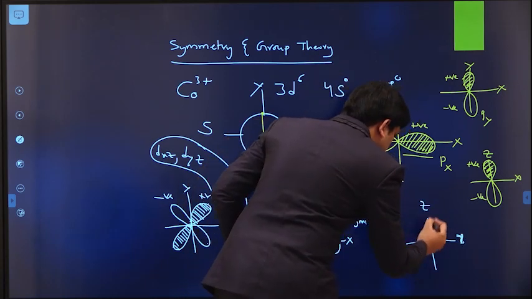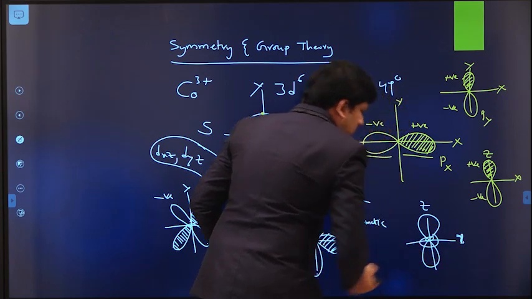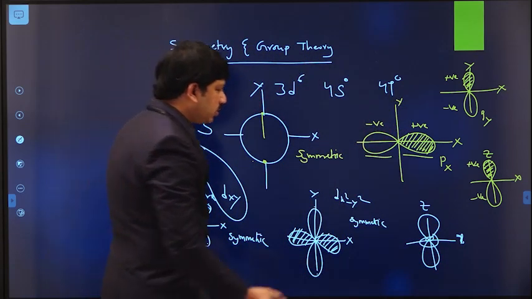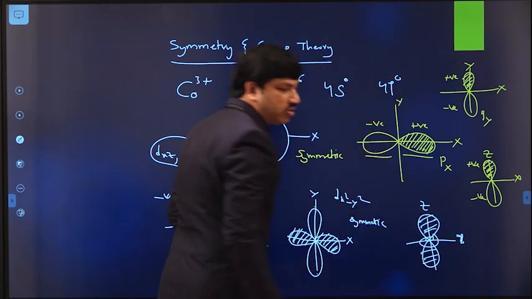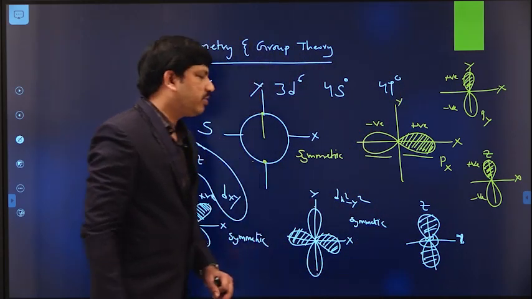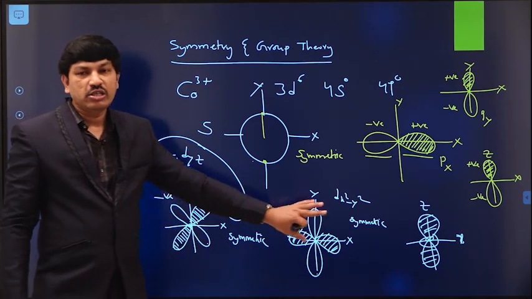X axis, z axis. So this is the dz square orbital. This is one kind of lobe, and this is the opposite lobe. So that means this also has symmetric nature. Like this, among the 5 d orbitals, all 5 d orbitals are symmetric in nature.